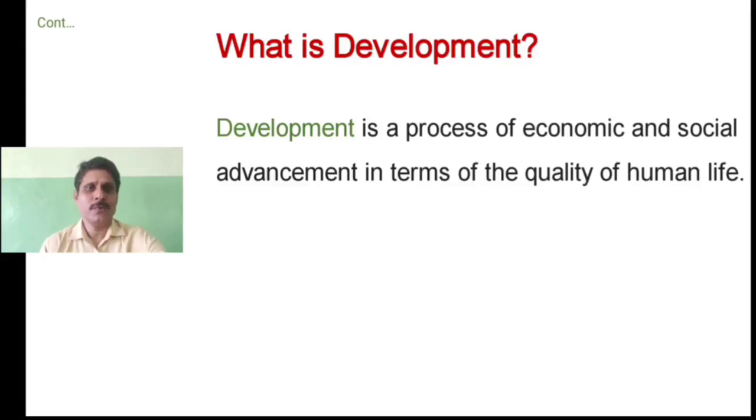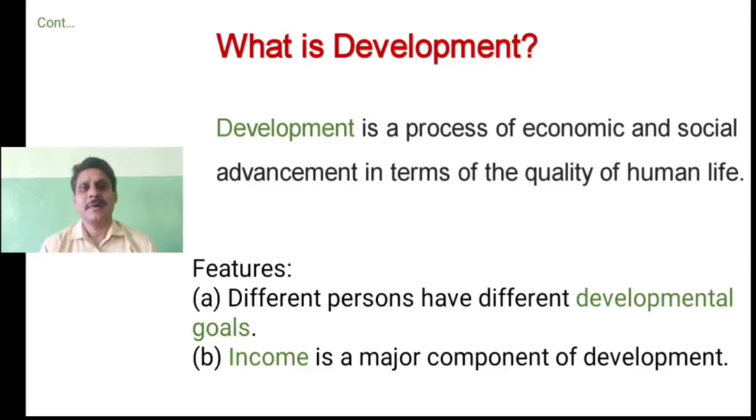So we are now going to understand the important features of development. There are two important features. Firstly, different persons have different developmental goals, and secondly, income is a major component of development. What does it mean, children? We have seen examples like what a farmer thinks of development, or what an industrialist, a politician or an engineer thinks. Everybody has their own views and ideas about development, so they set different developmental goals.